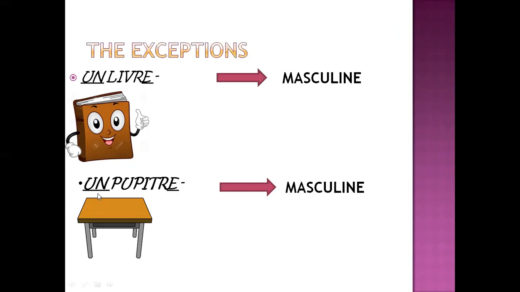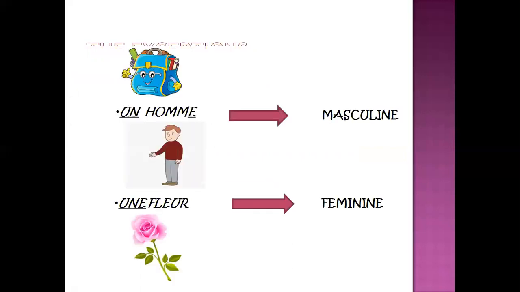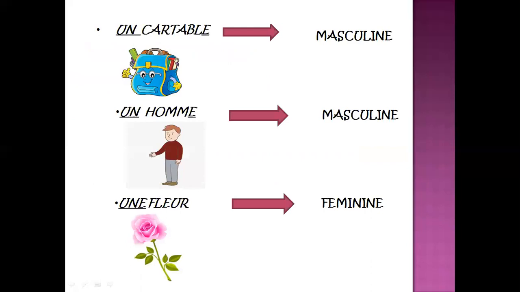Next, un pupitre. Pupitre means a desk. It's ending with again E, but we have put here un as an indefinite article. Why? Because it is an exception. So pupitre, though it ends with E, it will remain masculine. Let's see some more exceptions. Un cartable.